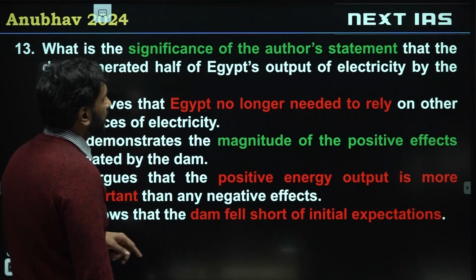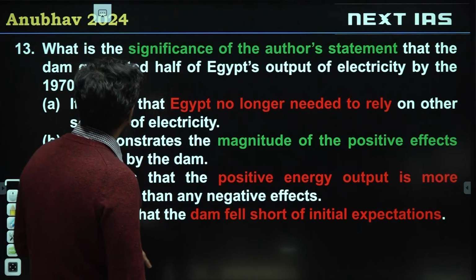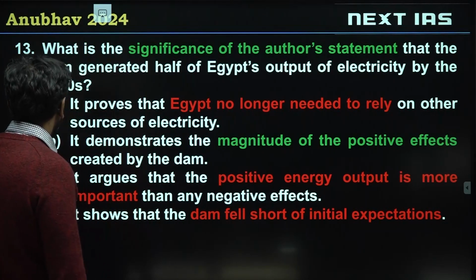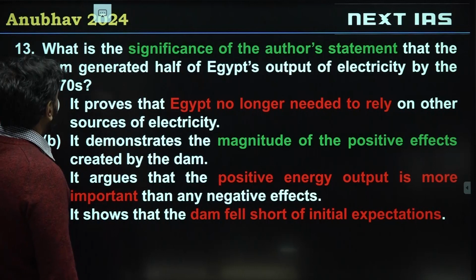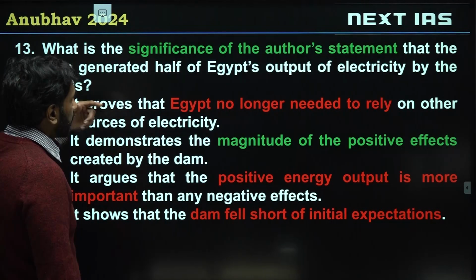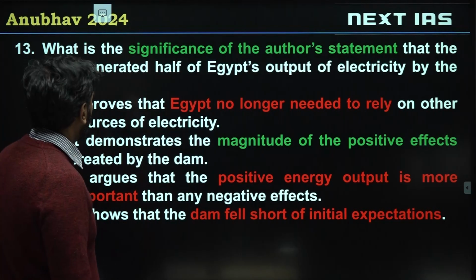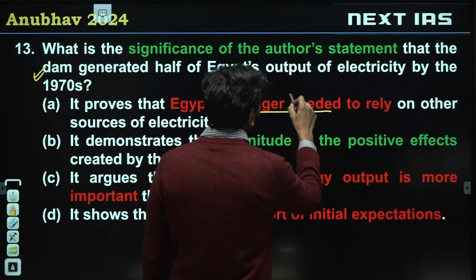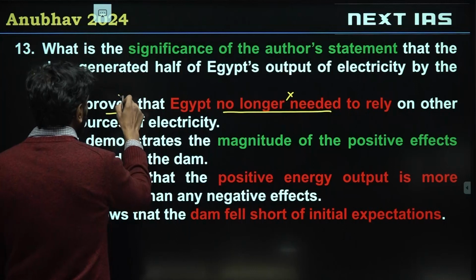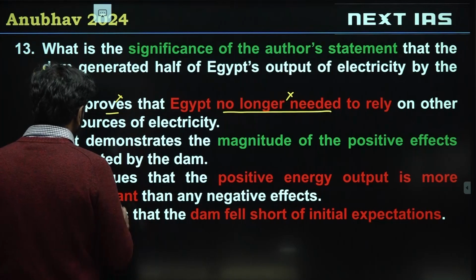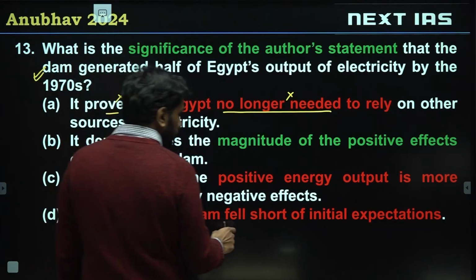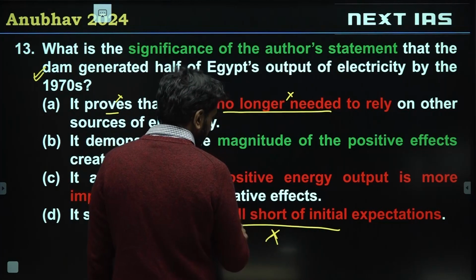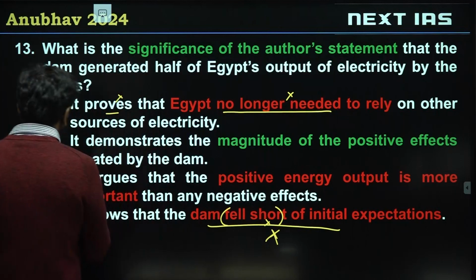Alright, what is the significance of the author's statement that the dam generated half of Egypt's output of electricity by the 1970s? So what was the significance of the second half of the statement? A: it proves Egypt no longer needed to rely on external sources of electricity. It didn't prove that. D: it shows that the dam fell short of initial expectations. It actually seems to be meeting initial expectations. Falling short didn't happen.